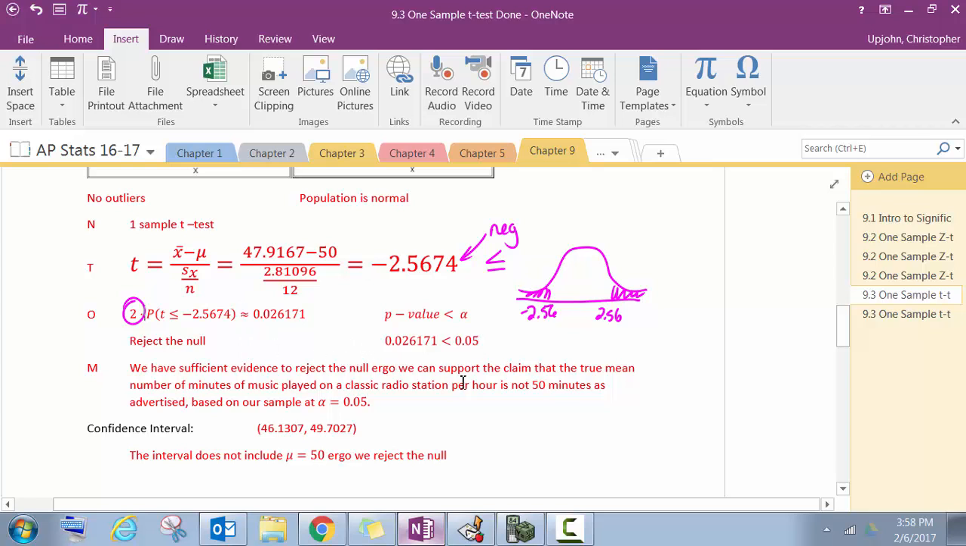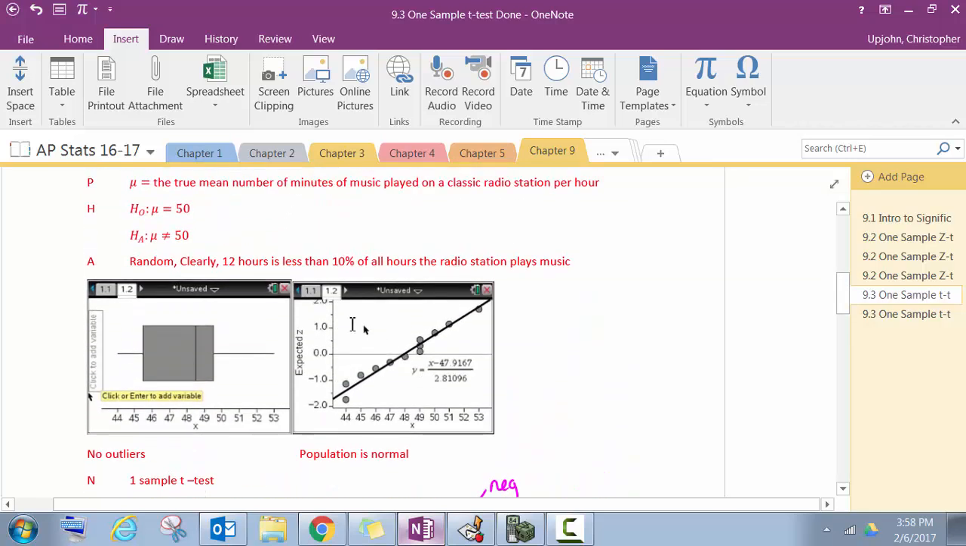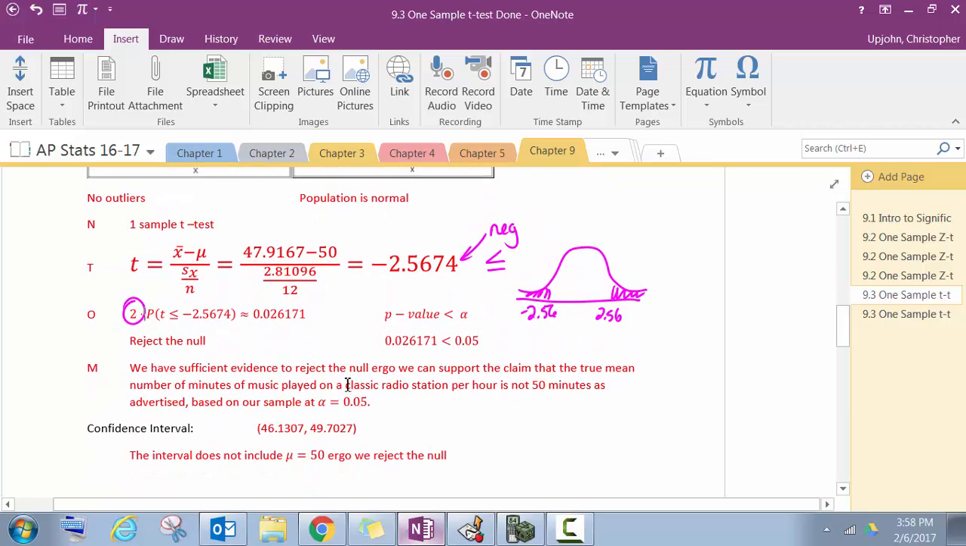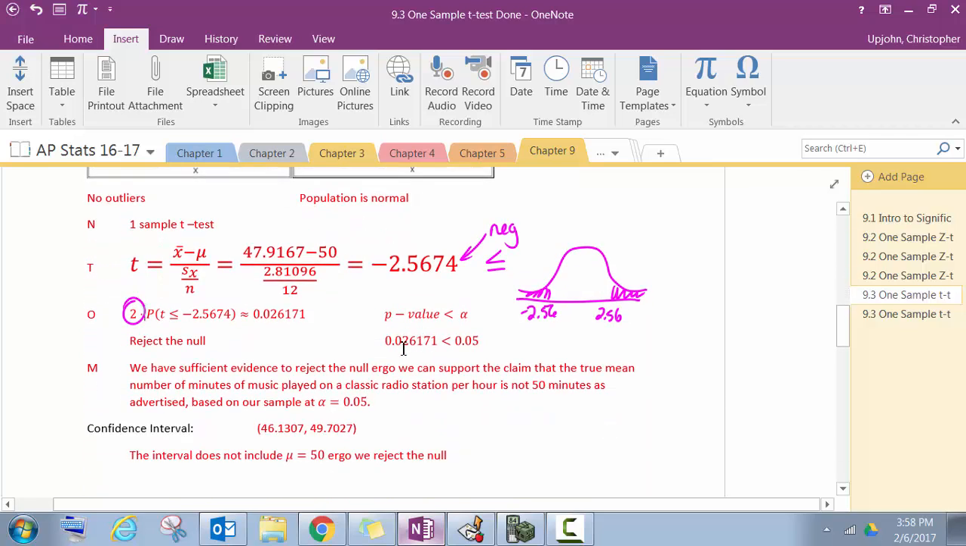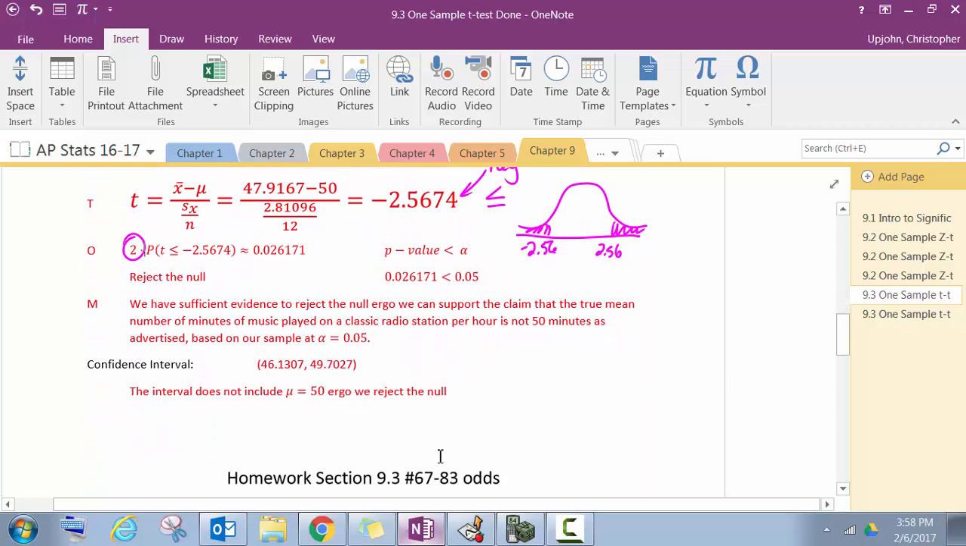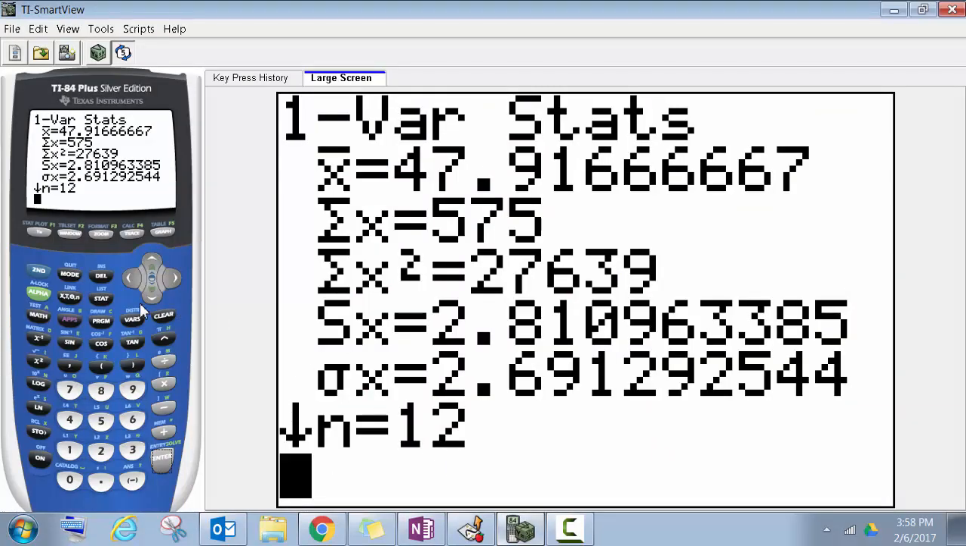Ergo, we can support the claim that the true mean number of minutes of music played on a classic radio station per hour is not 50 minutes as advertised based on our sample at alpha equals 0.05. So basically, we can support the alternate hypothesis that it's not 50 minutes. You could probably guess it's less than 50 minutes, because if you look at all these, most of them are less than 50. Now, if we were to do a confidence interval, again,